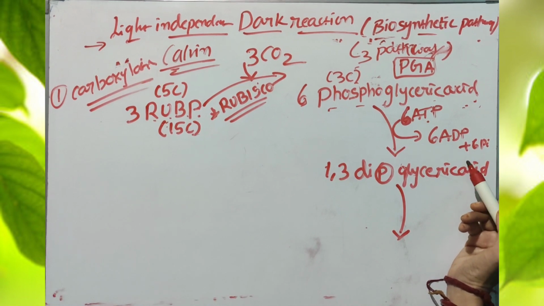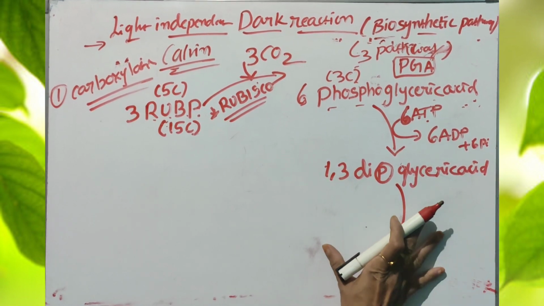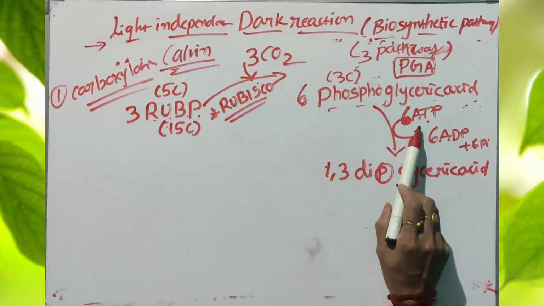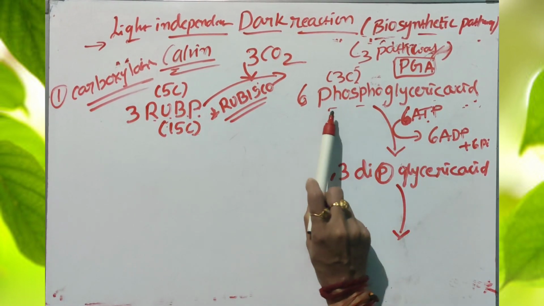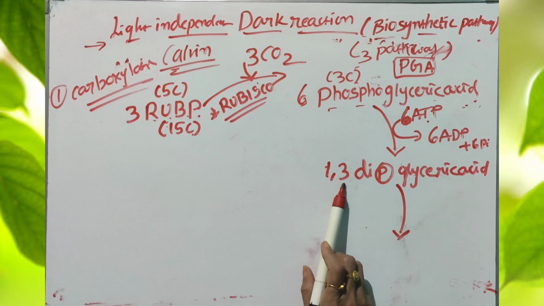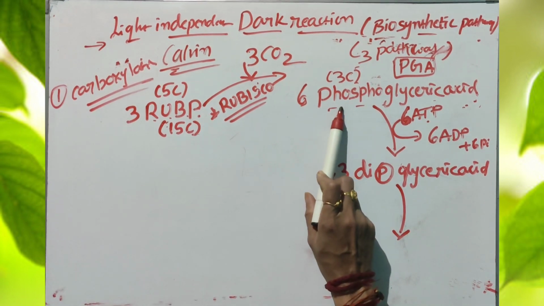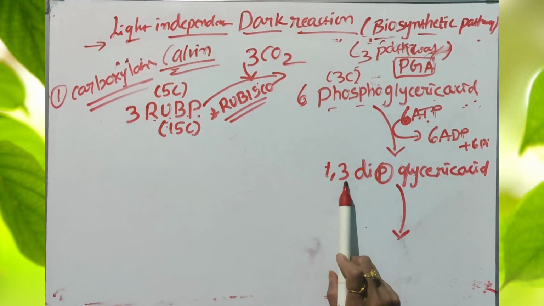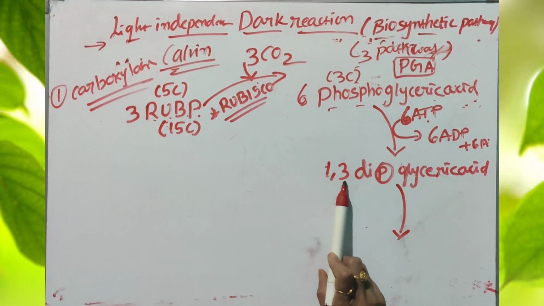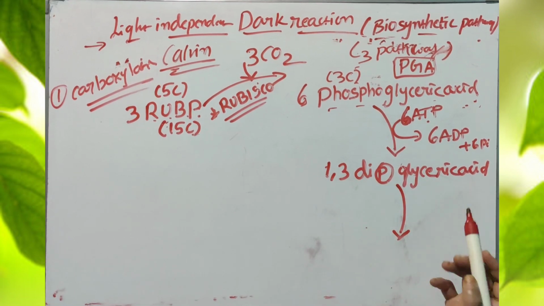So this is a very important step in this reaction. By addition of phosphate at the third carbon, so this is a single phosphate group. By adding another phosphate, this is called 1,3 diphosphoglyceric acid.